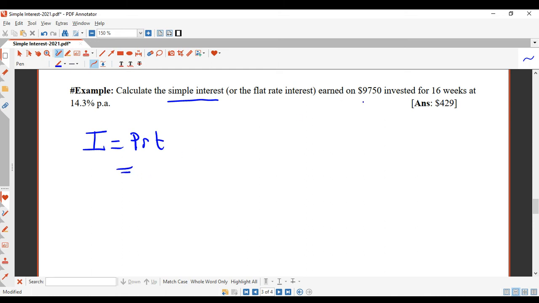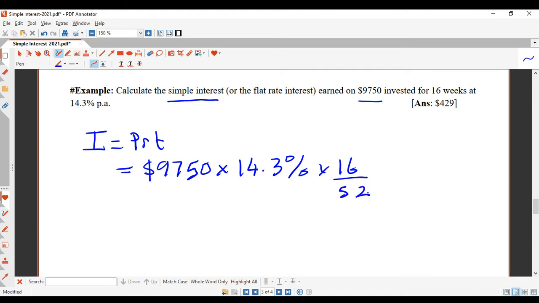You've got $9,750 invested, that's your principal, times your interest rate, which is 14.3%, times 16 weeks. It's 52 weeks in a year, so 16 over 52.